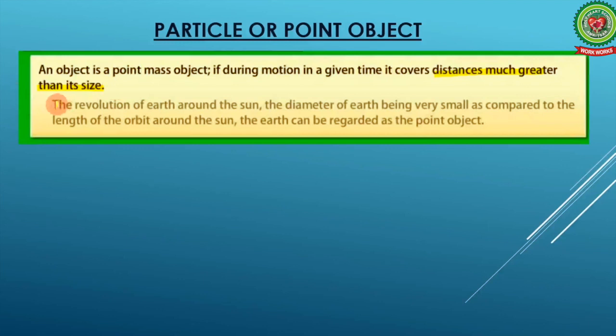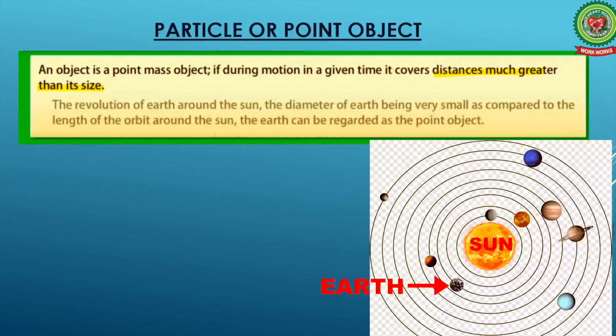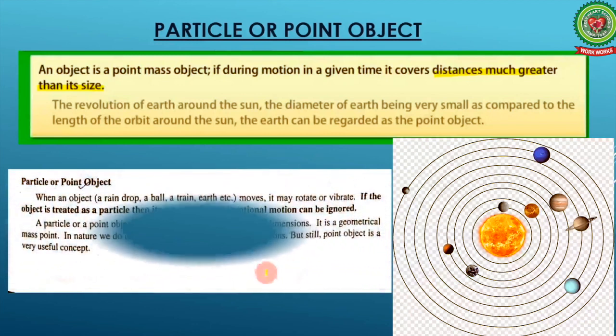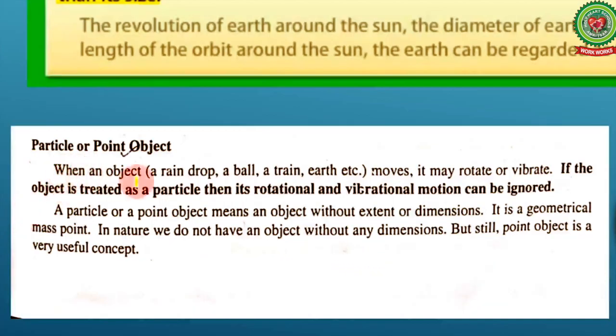For example, in the revolution of Earth around the Sun, the diameter of Earth being very small as compared to the length of the orbit around the Sun, the Earth can be regarded as a point object. You can see here, the distance covered by Earth around the Sun is much greater than its actual size, so Earth can be considered a point object in such cases. But one thing you should remember, when we treat any object as a point object, its rotational and vibrational motions can be ignored.